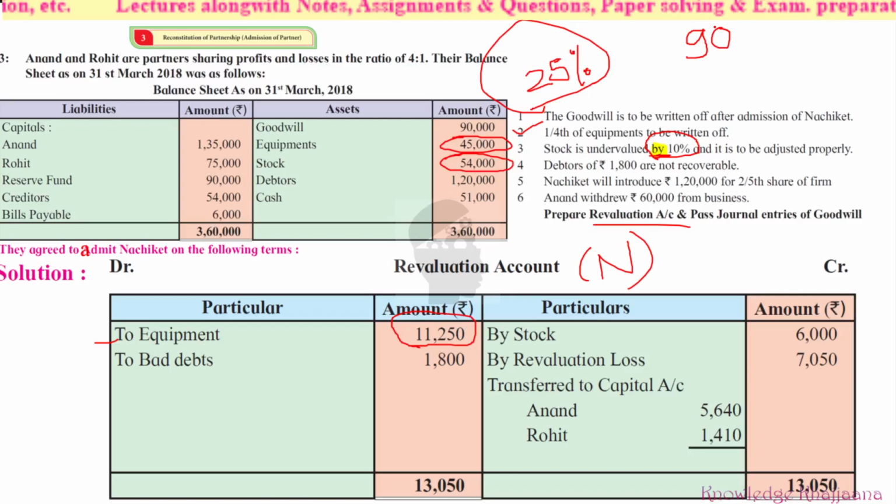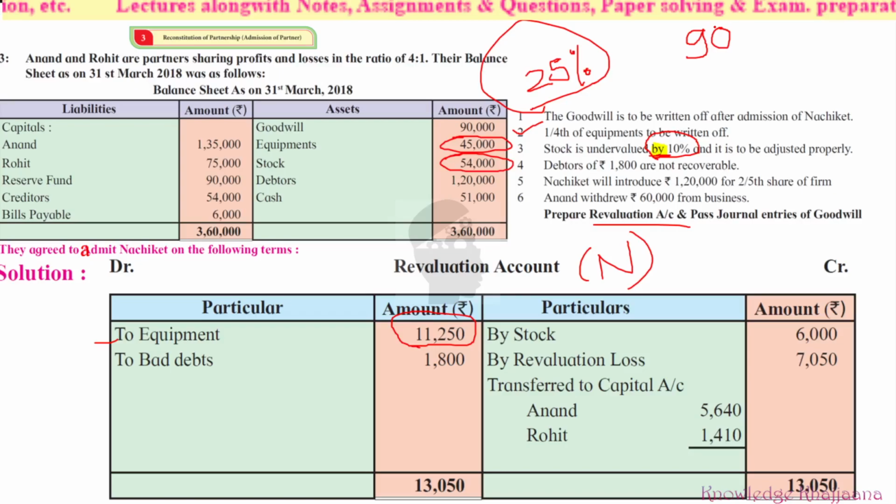Then we have to multiply 100 into 54,000 and then divide by 90. By the cross multiplication rule, a common maths rule, we get the real value of the market value of that stock. And we find that the market value of the stock, that is the 100%, is 60,000. So the real value of the stock is rupees 60,000, which is the market value. But what has been shown here? It was shown as 54,000. So we have to give the effect of whatever mistake they had committed, because its real value was 60,000.